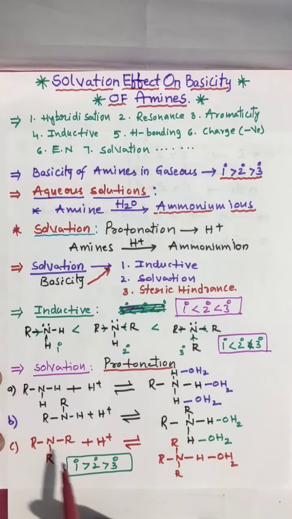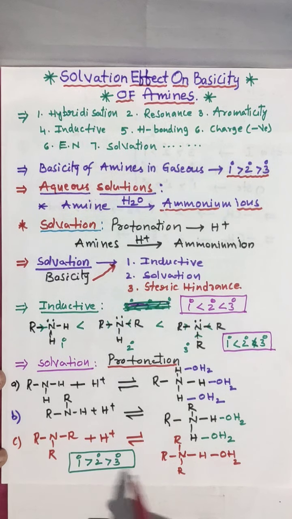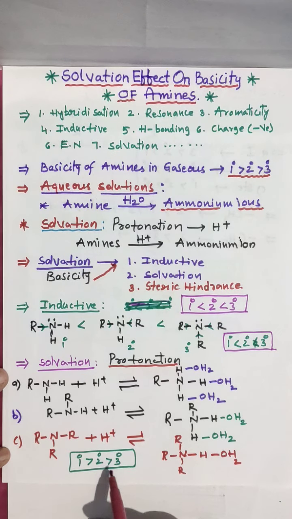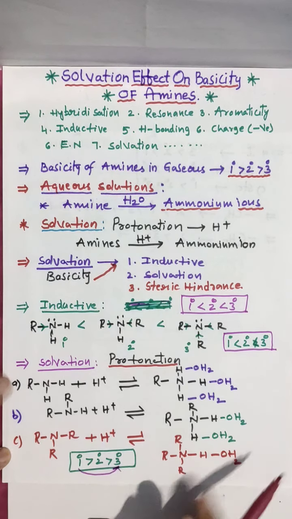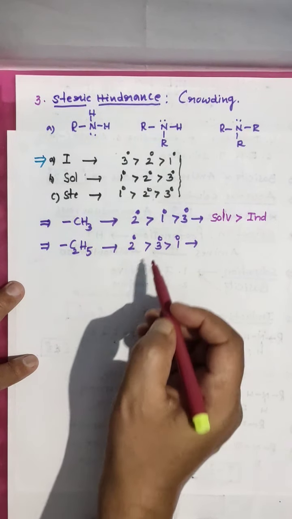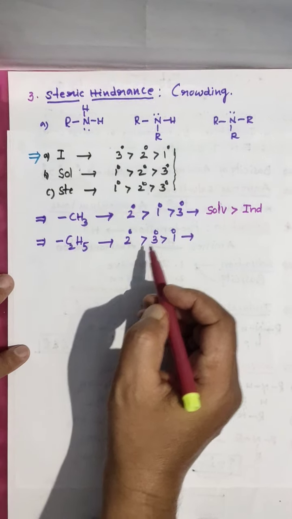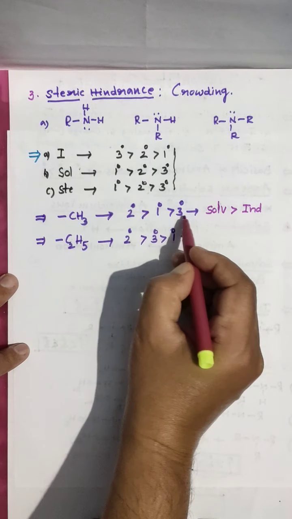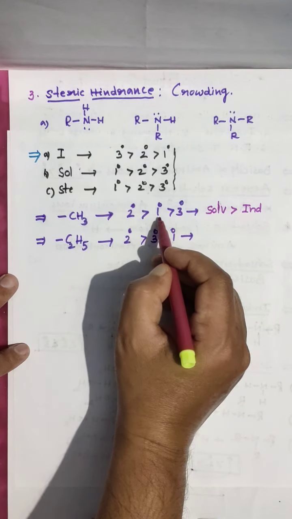Solvation effect, what we discussed already: 1 greater than 2, 2 greater than 3. Means 1 is greater than 3. Clear?